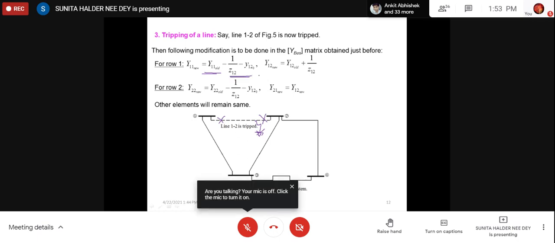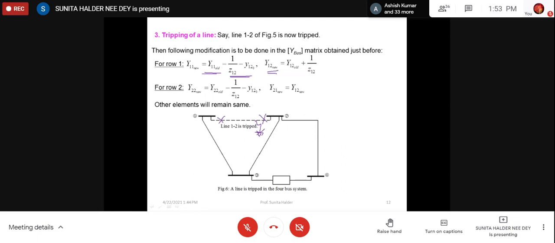Similarly, for off-diagonal elements, when we had added the line, we put the negative of the series admittance. Now we shall add the positive of the series admittance, then it will be neutralized. In that way, we can incorporate any tripping of a line in the Y bus calculation also.